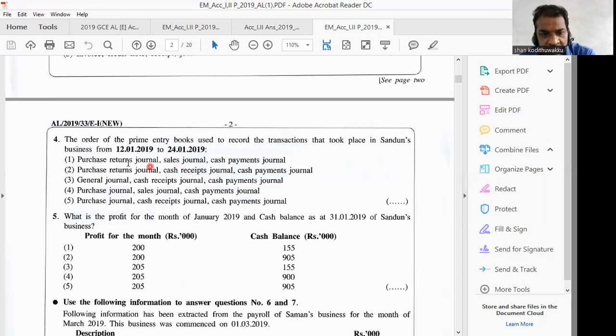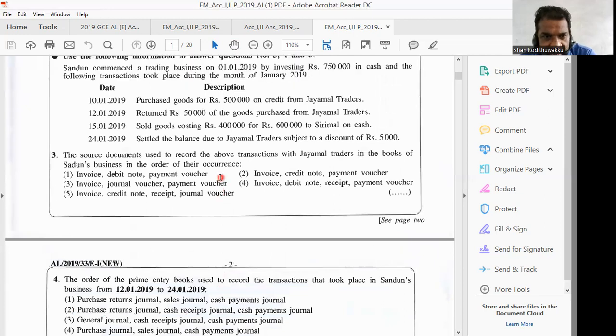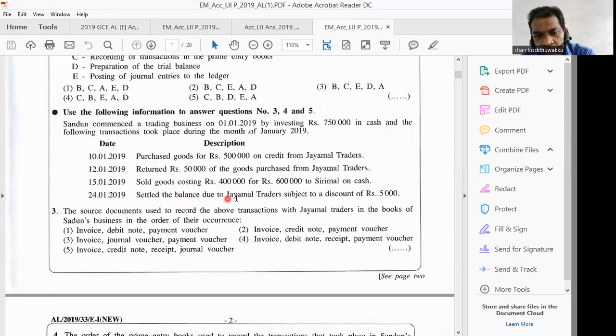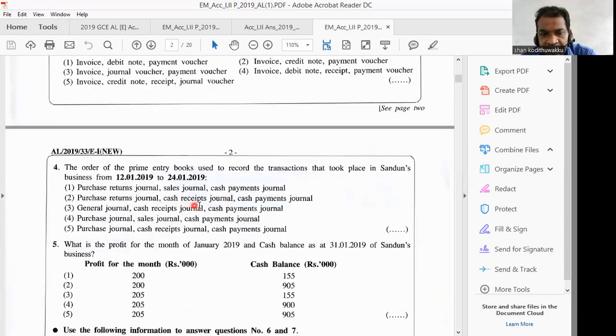Therefore, the second one, okay. No need to go further. You can select the second answer. But if you just check it again, the last transaction: settle the balance due to Jayamal traders subject to a discount, no. Anyway, when you pay money to settle creditors, you record it in the cash payment journal. Now, in the second answer, the cash payment journal is there. In the first answer also the cash payment journal is there. But as the cash receipt journal is not there, the first answer is wrong. Therefore, you have to select the second answer: purchases returns journal, cash receipt journal, and cash payments journal.